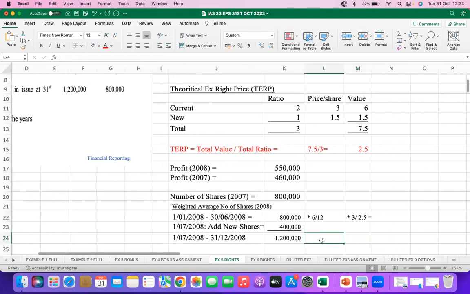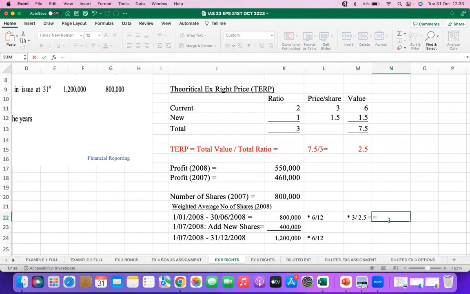And here we have times, again, 6 months over 12. But we said we don't multiply by the adjusting factor. The adjusting factor is only applied just before the issue. So we have 800,000 times 6/12 times 3 divided by 2.5. What do we get? We get 480,000.